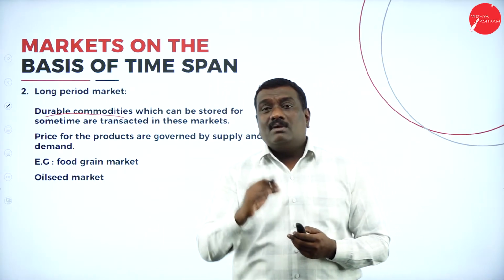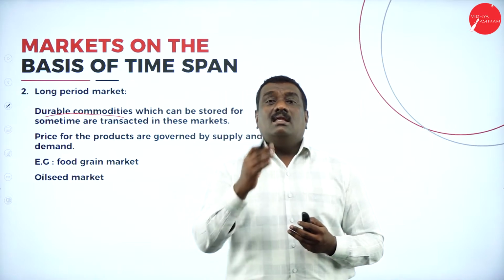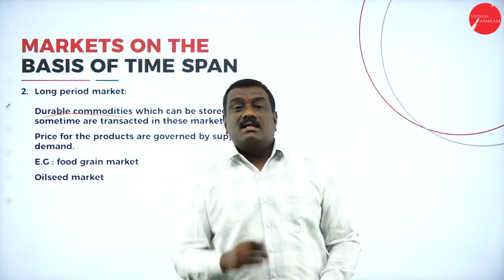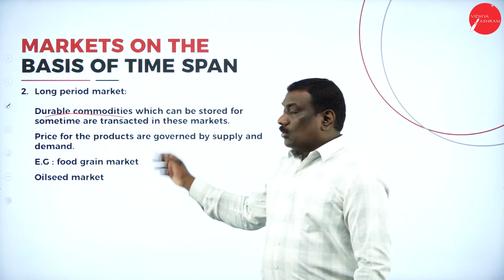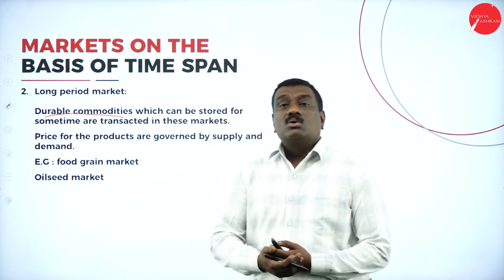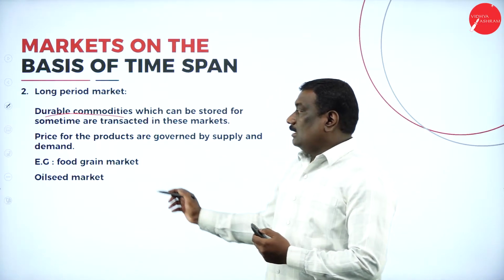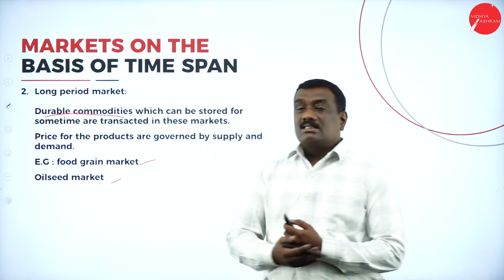So here there may be a variation or changes in the price of that particular goods and commodities which are dealt under. Right? Now, which are the kind of goods dealt under this particular long period market? We can see the food grain market and the oil seed market.